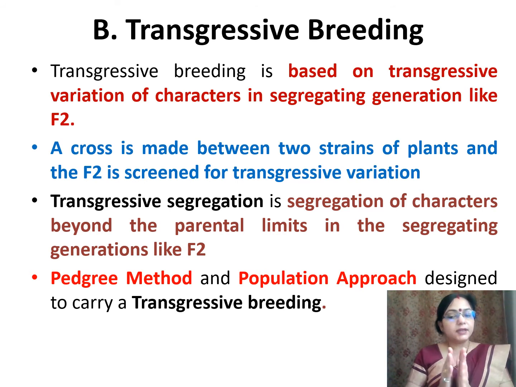And you know, in the first generation, if we get all dominant and we cross it, by Mendelian law the next is the segregating generation, meaning the characters are distributed.